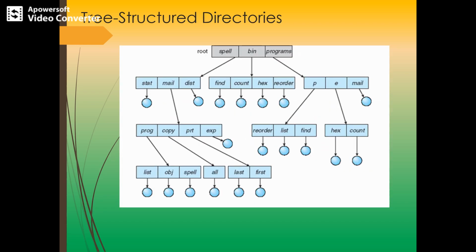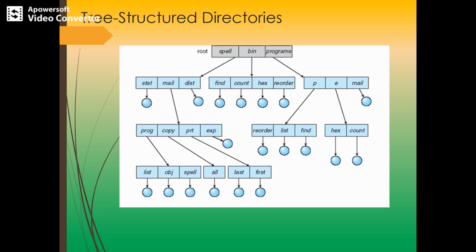Here, in the tree structure directory, the directory itself is a file, and a directory and subdirectory contain a set of files. There is an internal format for each, and it is the same for all the directories. The commonly used directory structure is a tree structure. A tree will have a root directory, and all the files on the disk have a unique path name. A path name describes the path that the operating system must take to get from a starting point. As you know, path names are of two types: relative and absolute.